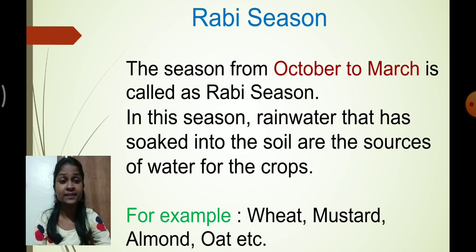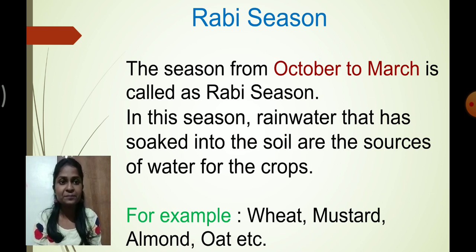After Kharif season, let's have a look at the Rabi season. What is basically the Rabi season? The season from October to March, we call it what? Rabi season. Now you must be thinking, who provides water to the Rabi season? Basically, in this season, rainwater that has soaked into the soil is the source of water for these crops. Whatever water went inside the soil during the rainy season is provided to these crops. Understood, students?